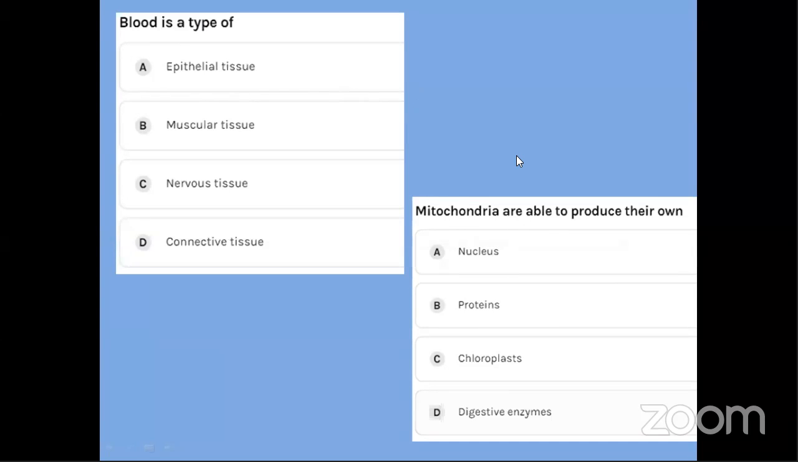Very nice, Ansh, Devrai, and the others who've given the answer, kudos. Next one, a very interesting question. Blood is a type of which tissue? Epithelial tissue, muscular tissue, nervous tissue, or connective tissue?